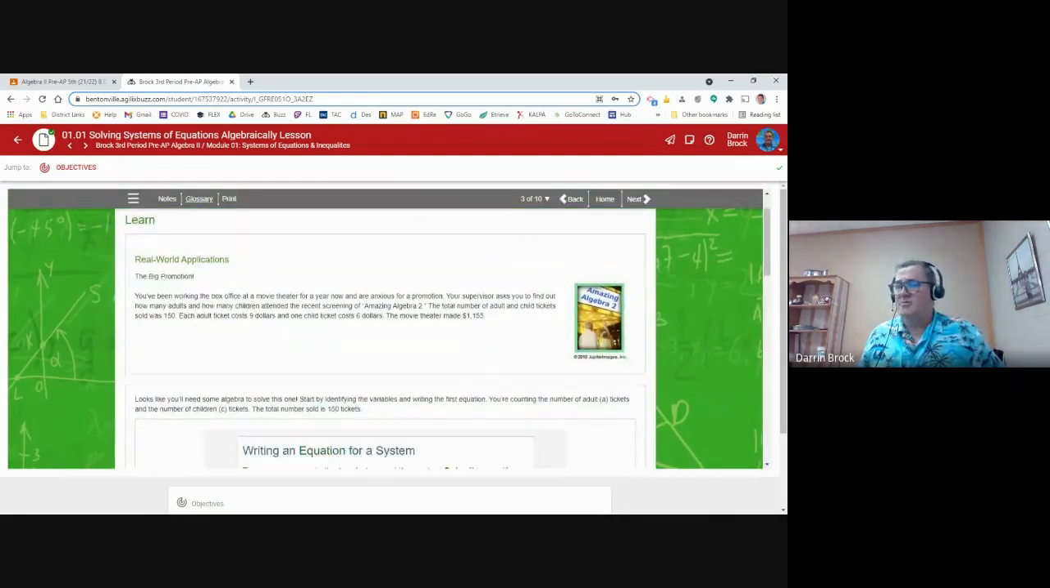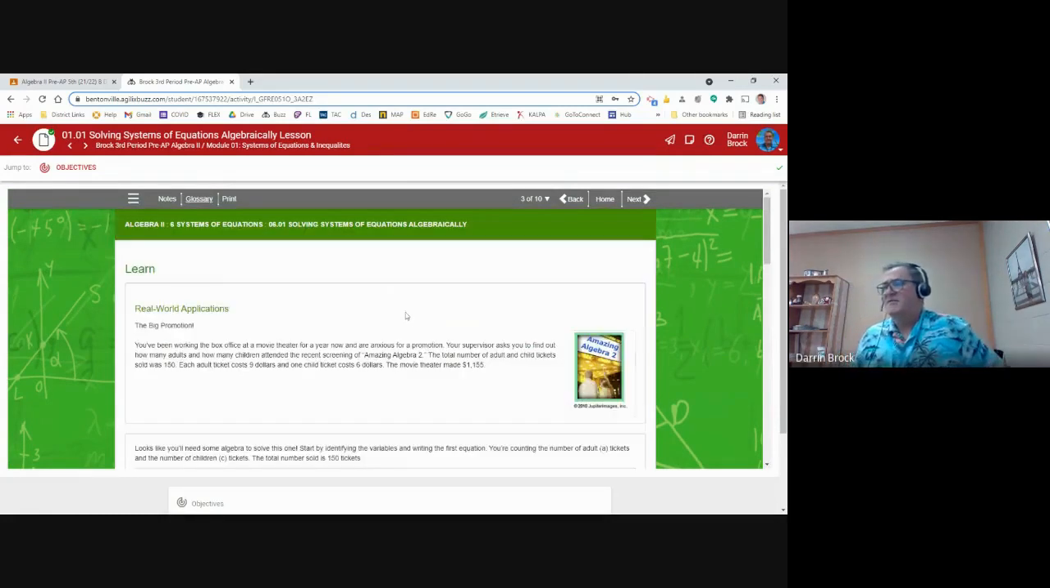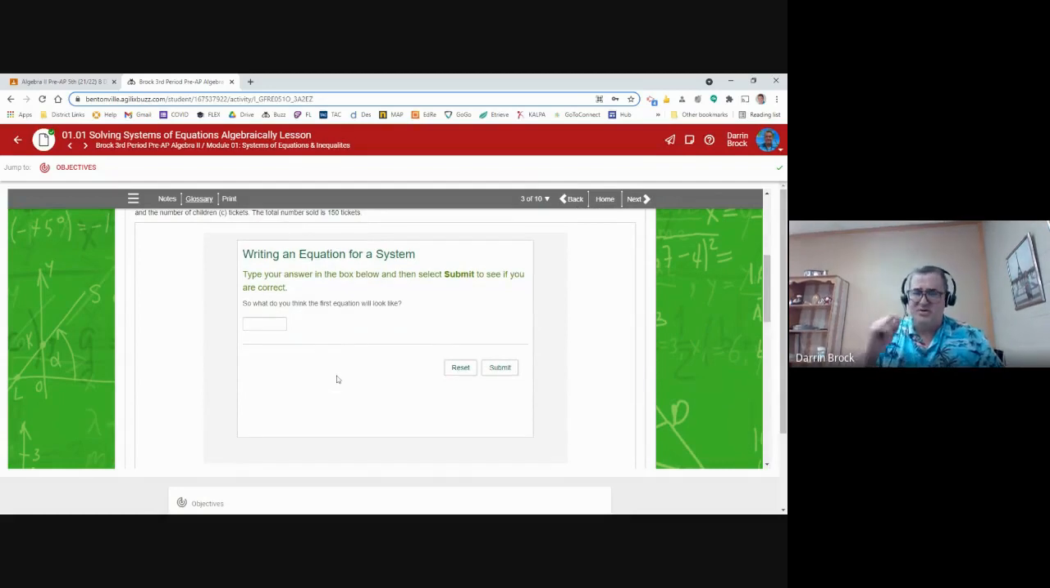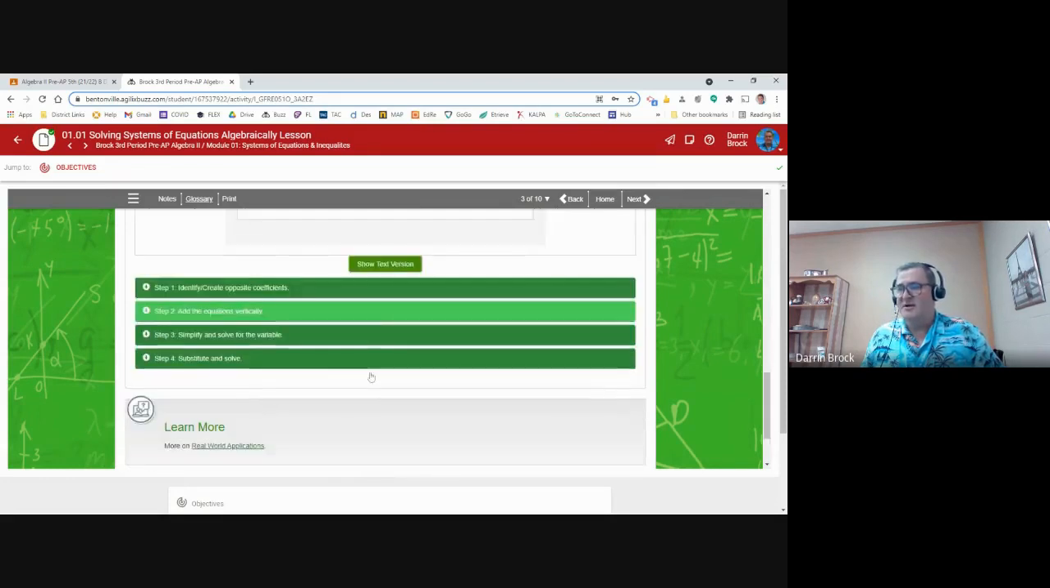You go through all of them. Here's some real world applications. Here's a little scenario, and then you have to start writing the equation. What's the first equation for the scenario up here? Once you type that in, you hit submit, and it'll tell you if you're correct or not. So again, here's another opportunity to see, are you understanding what it's teaching you here? Then write an equation for a system. Here's the second equation. Submit. Are you correct or not?